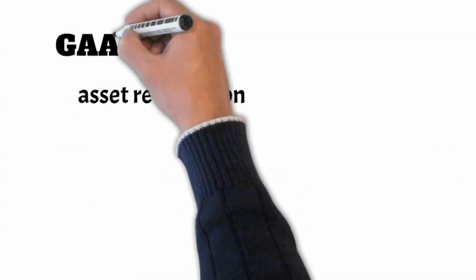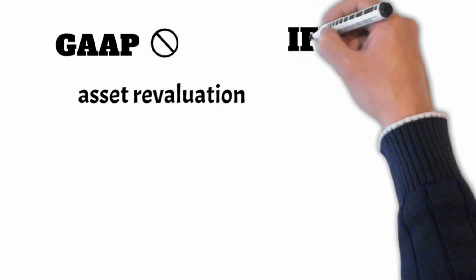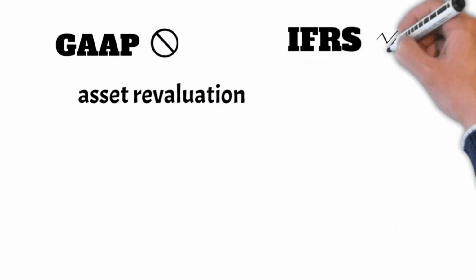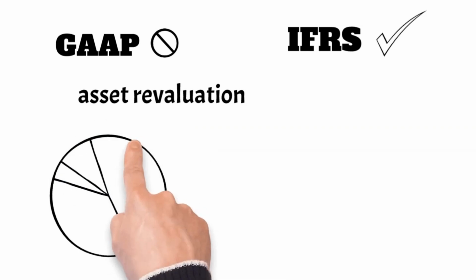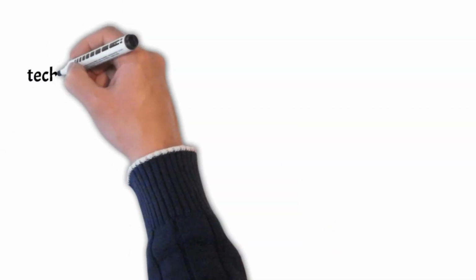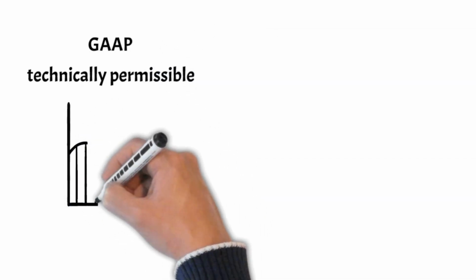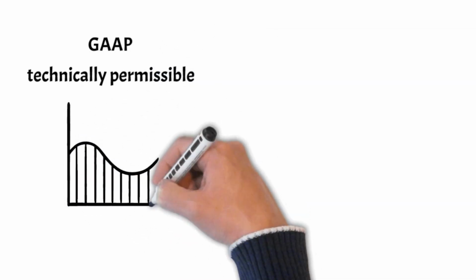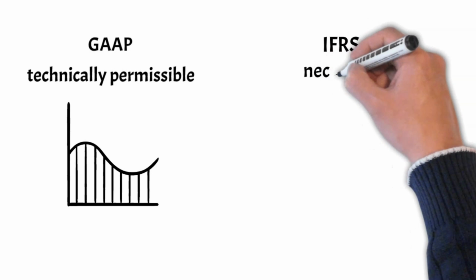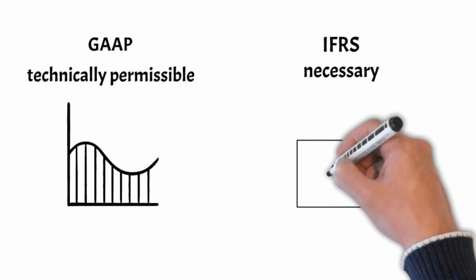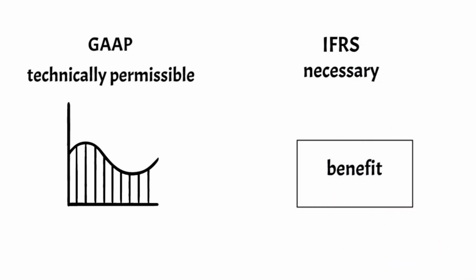Long-term investments. Asset revaluation is not permitted by GAAP, however, IFRS permits some revaluation based on fair value, provided that it is carried out on a regular basis. Although technically permissible under GAAP, the depreciation of the parts of long-lived assets is exceedingly infrequent. However, it is necessary under IFRS if the parts of the asset show differing patterns of benefit.